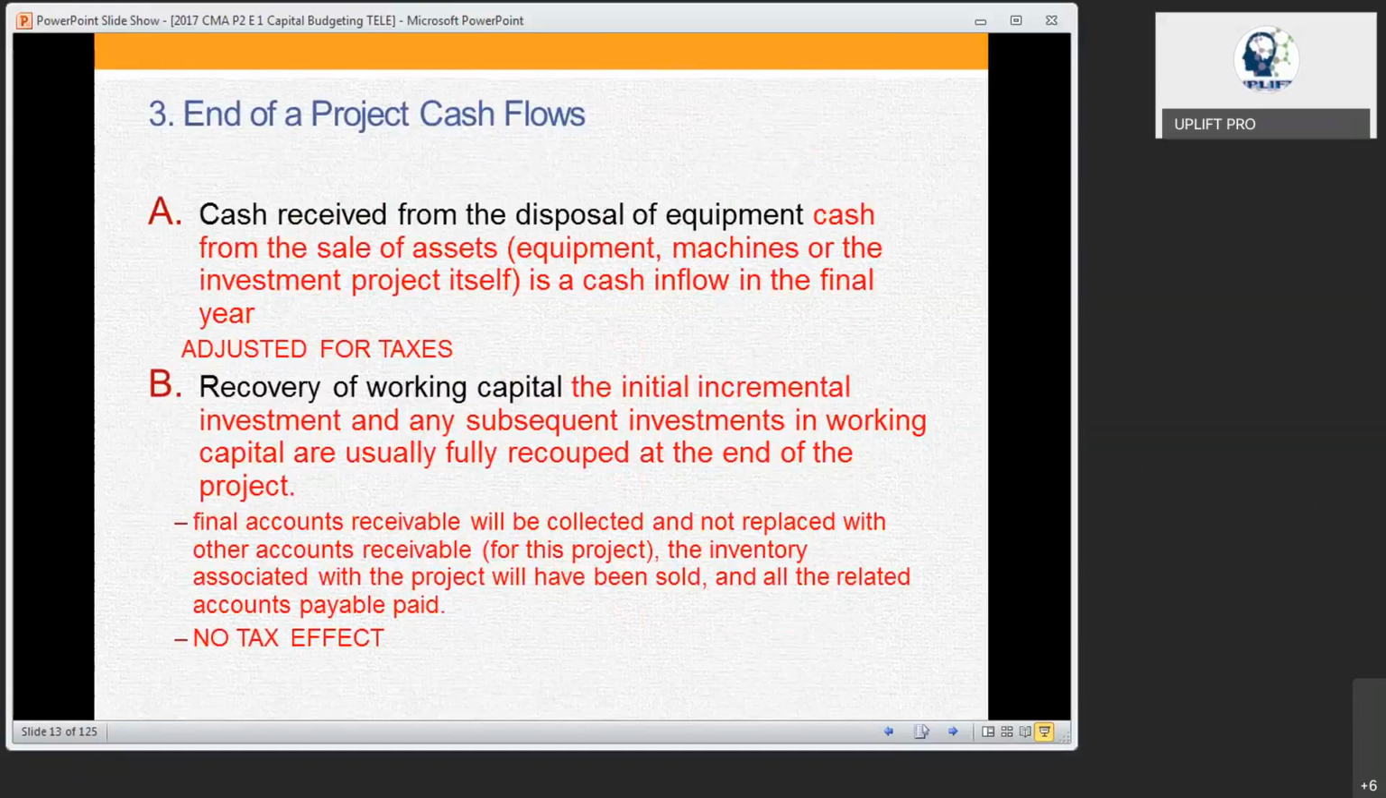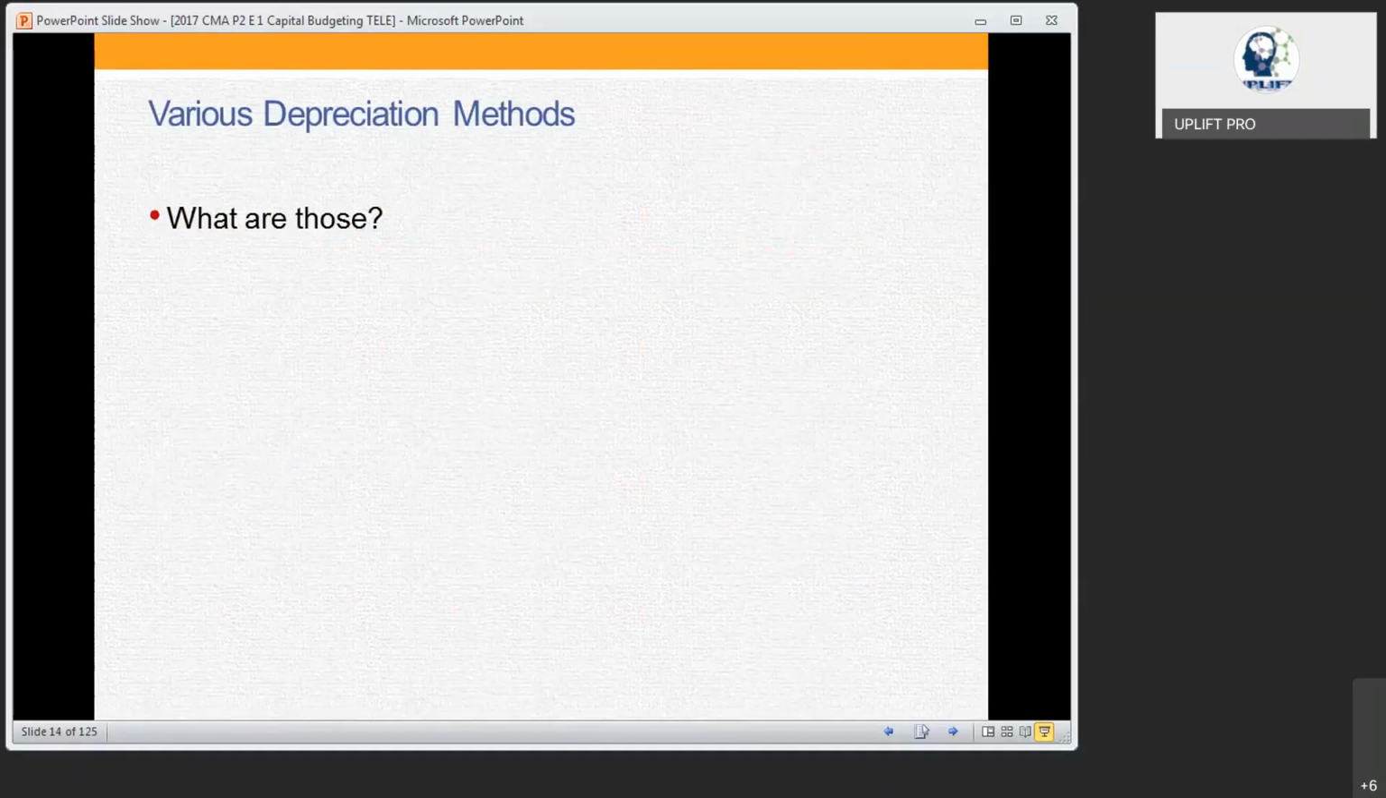Hope everybody is clear. Then whenever we do the depreciation, there are a lot of methods you would have studied. What are the methods you remember when you talk about depreciation? How many of you remember what kind of depreciation? One person can give one method. So, straight line and WDV, written down value method. Okay. Any other person? So, sum of digits method also. Okay.